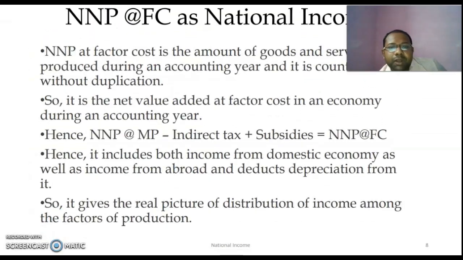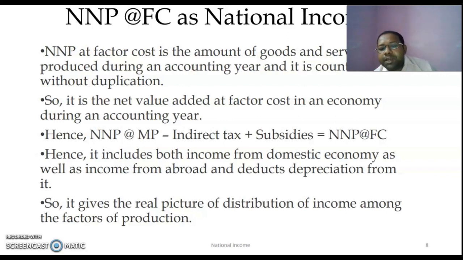Now coming to NNP at factor cost, it is also regarded as the national income, or the proper definition of national income. Why? Because NNP includes GNP, and we know GNP includes GDP. So it includes the entire range of production that takes place within the domestic economy, as well as the income earned from abroad through net factor income from abroad. And it also deducts the depreciation cost, because it gives us the actual amount of output, the actual earning, that is accruing to the factors of production.